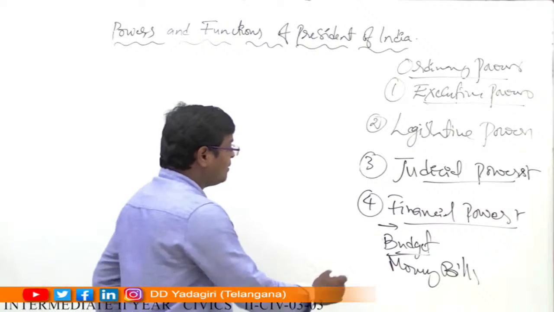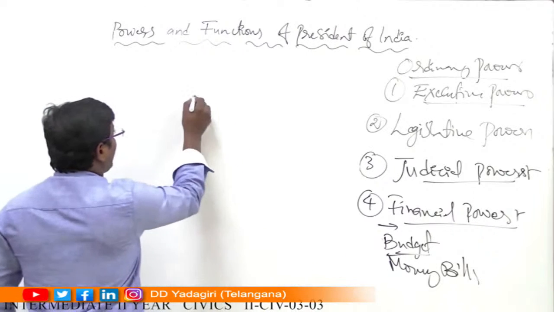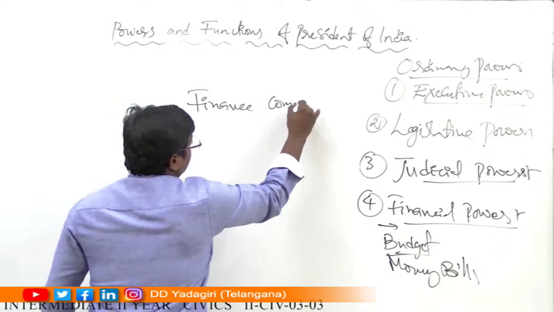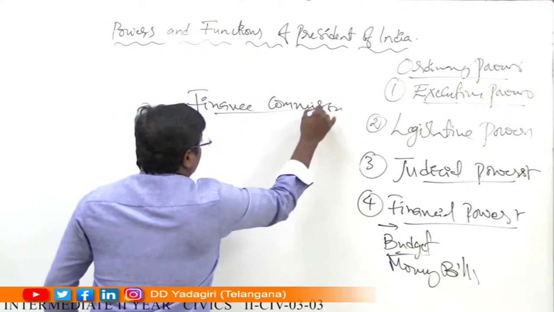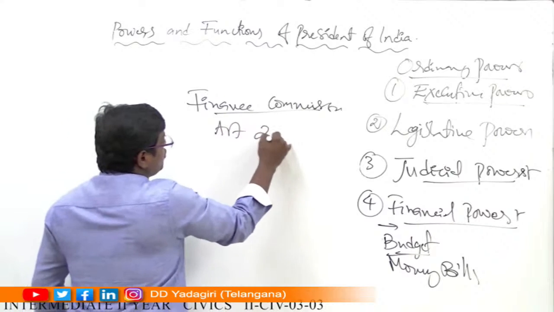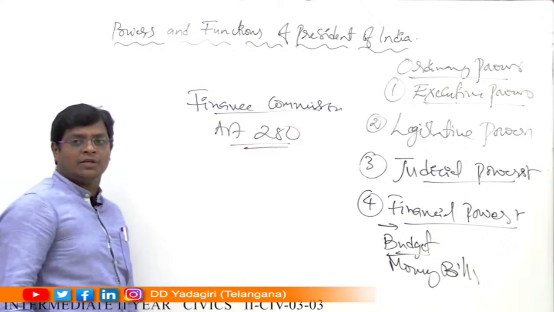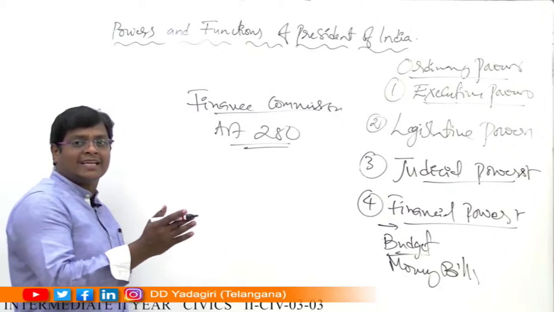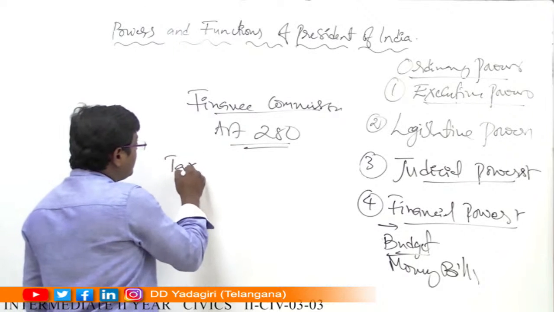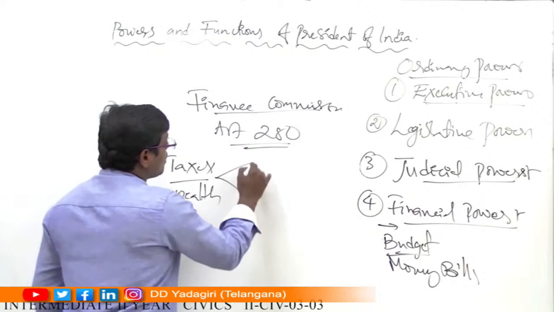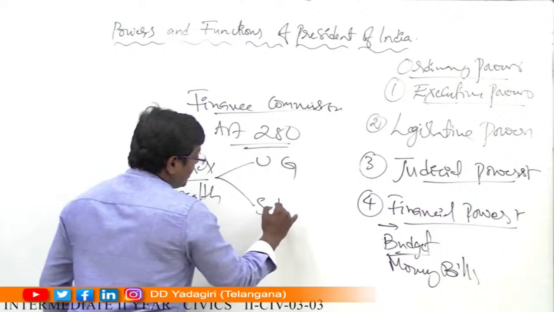At the same time, he appoints the Finance Commission. According to Article 280, the President of India appoints the Finance Commission for the distribution of the taxes and the wealth between whom? Union government and state government.